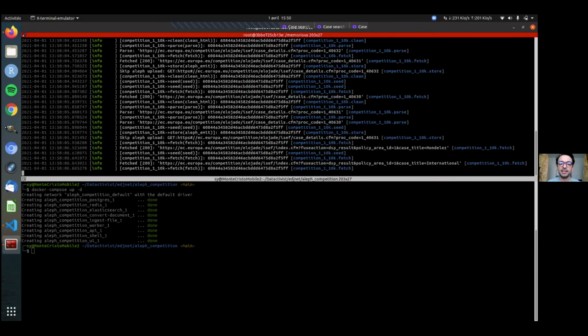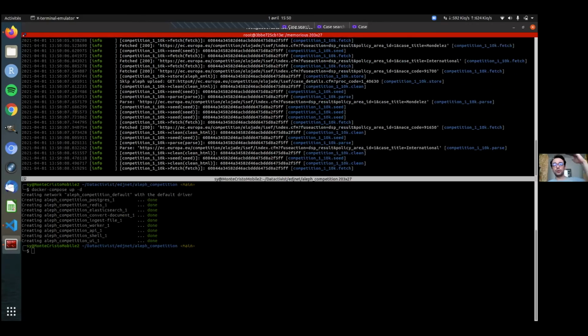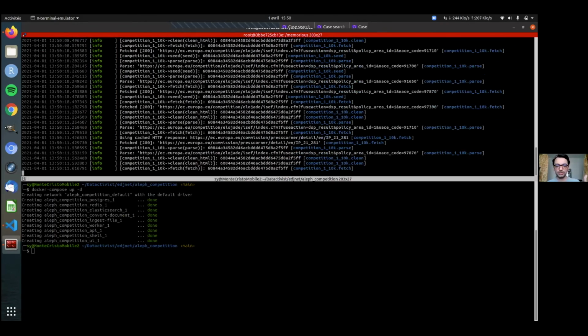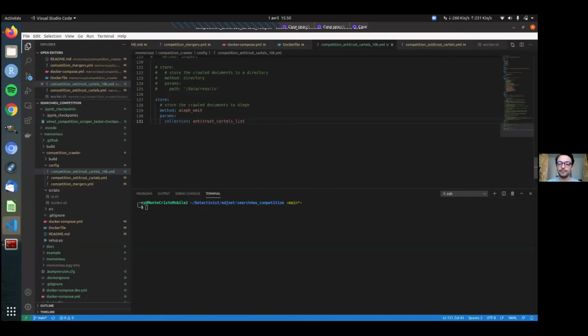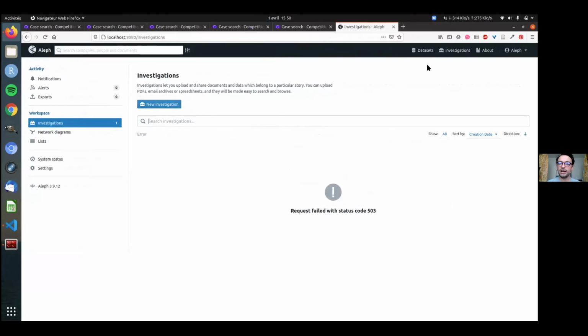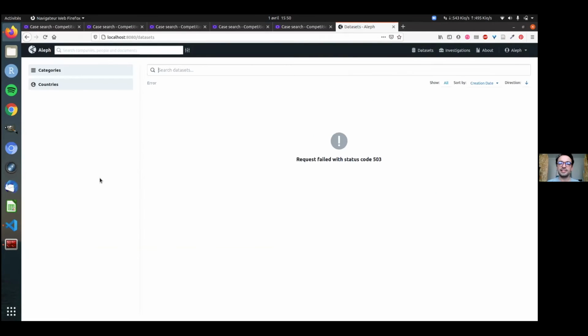So as you can see here, it starts to go through every step of the operation, creating some new data that will be uploaded to Aleph in the dataset section.